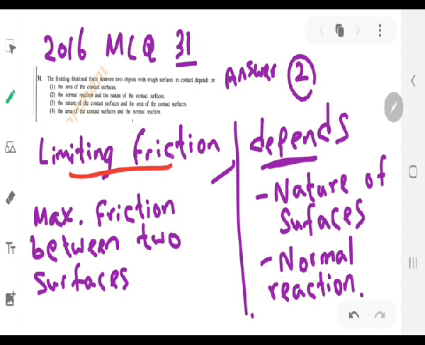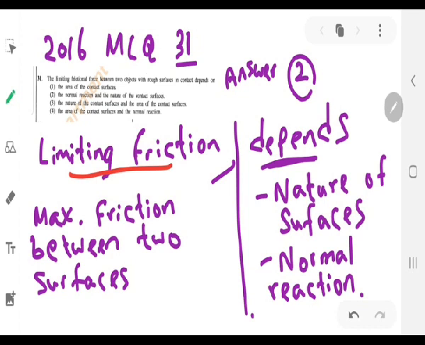In other words, limiting friction is the maximum frictional force between two surfaces in contact with each other when the objects have just started moving. There are three factors affecting limiting friction. You can check in the book, and those who have done the mind map can check it in their mind maps. Those factors are the nature of the surfaces, the normal reaction, and the area of the surfaces in touch with each other.